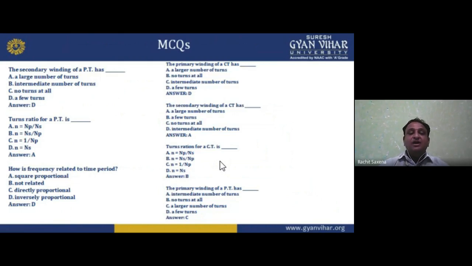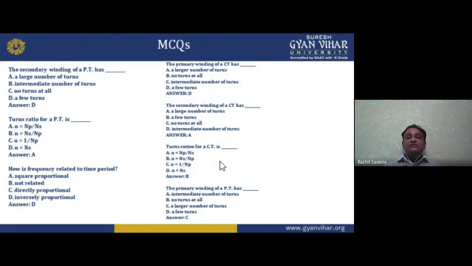The secondary winding of a PT has: large number of turns, intermediate number of turns, no turns at all, a few turns. Option is D, because it is a step down transformer. Turn ratio for PT is NP by NS, NS by NP, 1 by NP, NS. So A, NP by NS, primary by secondary. How is frequency related to the time period? Obviously, frequency is inversely proportional to the time. So it is inversely proportional.